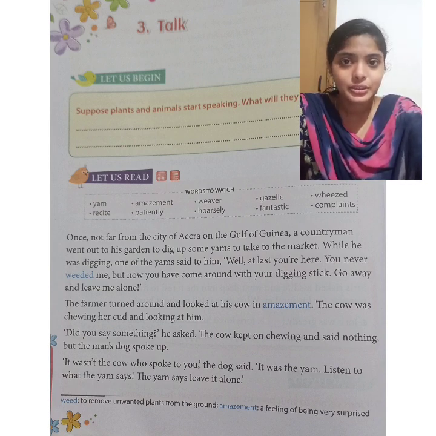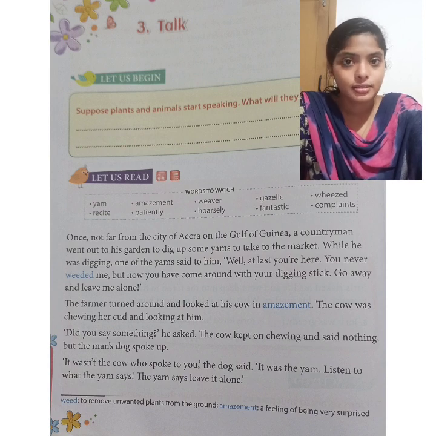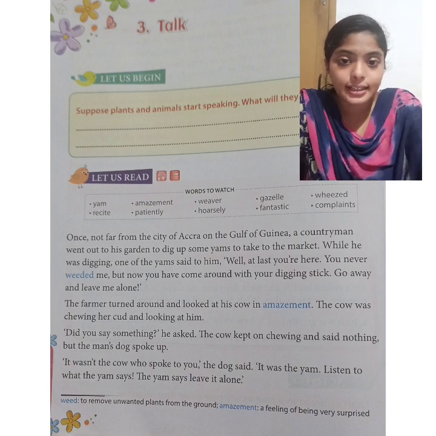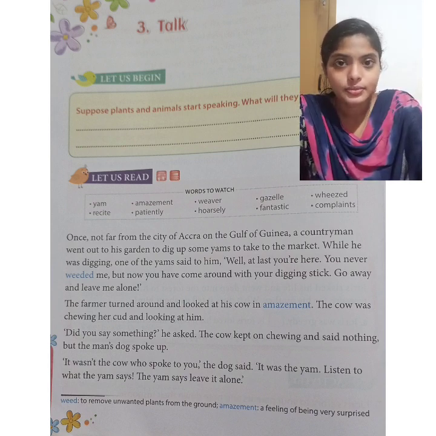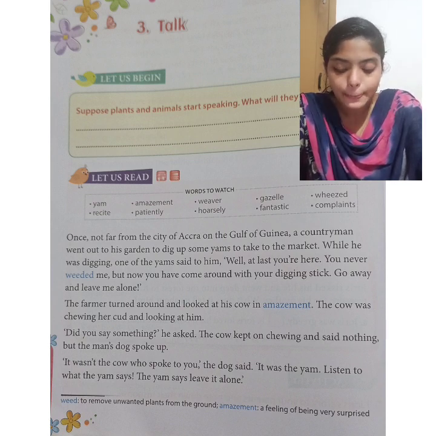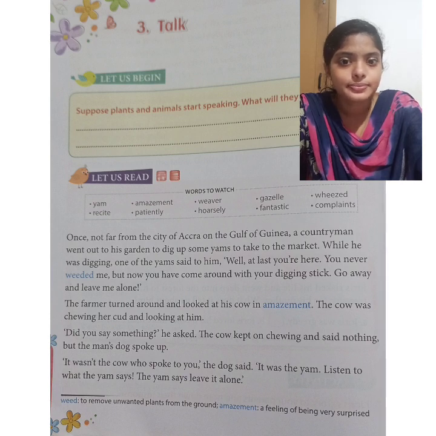Okay, read with me. See the sentence that I am reading here in your textbook. Look at your textbook and read with me. "The farmer turned around and looked at his cow in amazement." The farmer feels something is wrong, and he looked around.